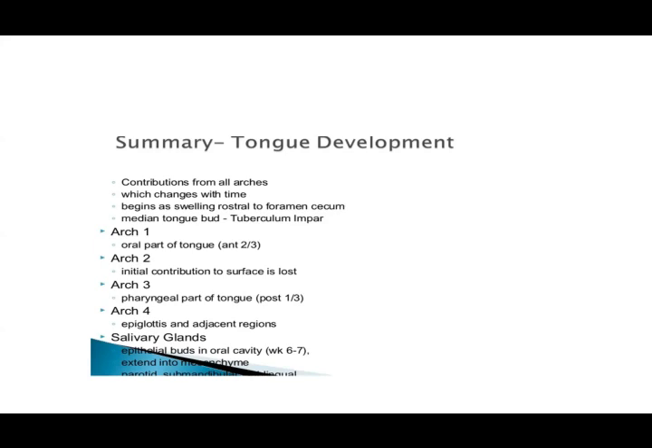We again said that the first arch forms the oral part of the tongue, and the second, that is your copula, disappears. It's the third and the fourth which are going to give rise to your tongue.